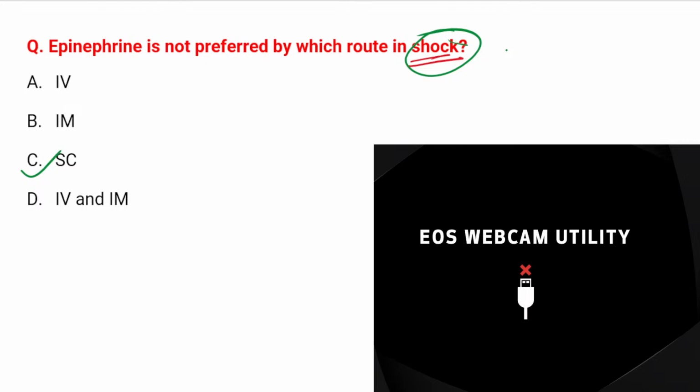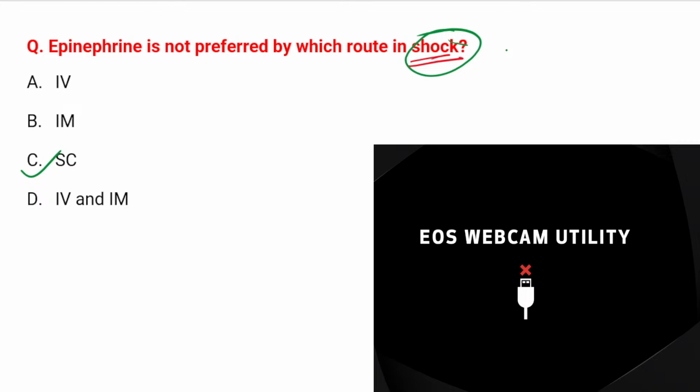Because whenever there is a patient of shock, like anaphylactic shock, skin is not a priority organ for the body for supply of blood. It is centralized to organs like your liver, kidney, blood, brain. So the blood supply to skin is the least of my priorities. And because there is very little blood supply to the skin in shock, by subcutaneous route a drug will not be absorbed, right?